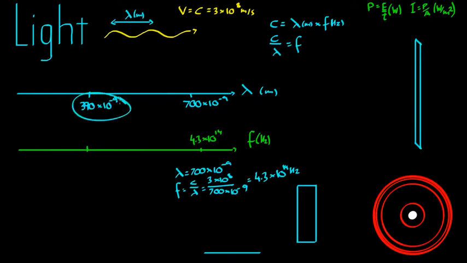Let's see what frequency corresponds to 390 nanometers. Frequency equals speed of light on lambda equals 3 times 10 to the 8 on 390 times 10 to the negative 9, which comes to 7.7, around thereabouts, times 10 to the 14 hertz. 7.7 times 10 to the 14.